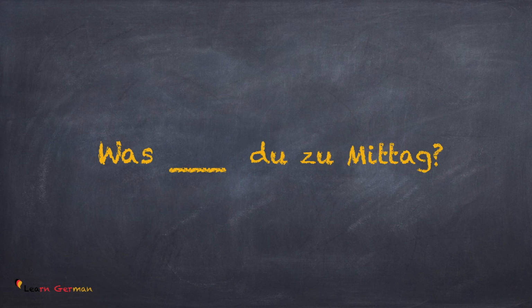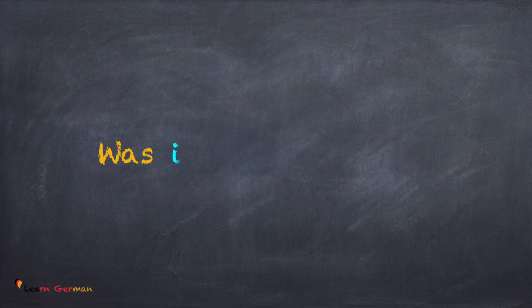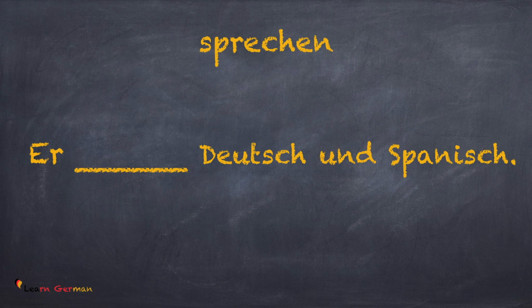In the next sentence, the verb is essen and the subject is du. So, what would be the answer? Yes, the answer would be was isst du zu Mittag? In the third sentence, my verb is sprechen and the subject is er. So the answer is spricht Deutsch und Spanisch.